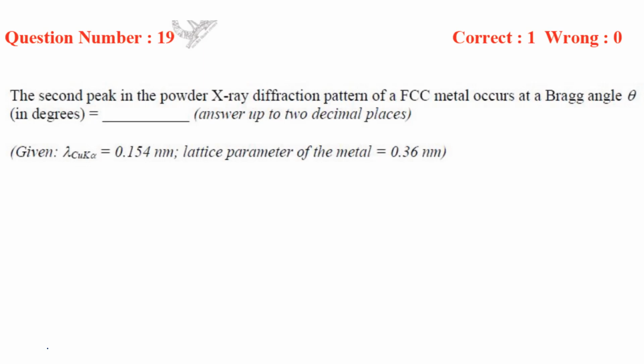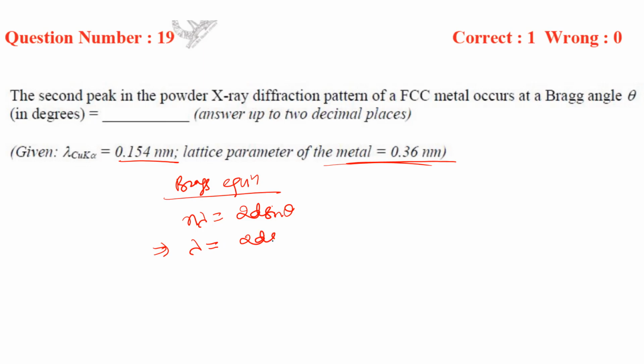Here the wavelength of the X-ray is given as 0.154, and the lattice parameter of the metal is given as 0.36. So we'll use the Bragg equation here. According to the Bragg equation, n lambda is equal to 2d sin theta, and this is a first order reflection, so lambda is equal to 2d sin theta, and theta is what?